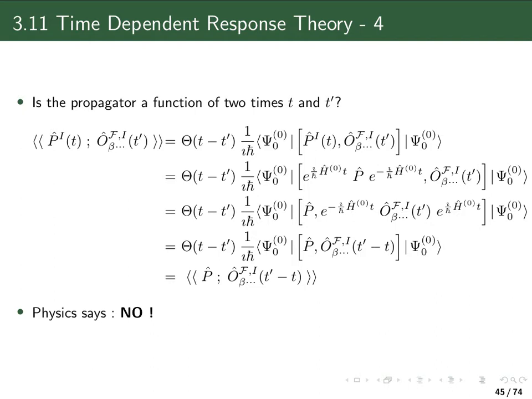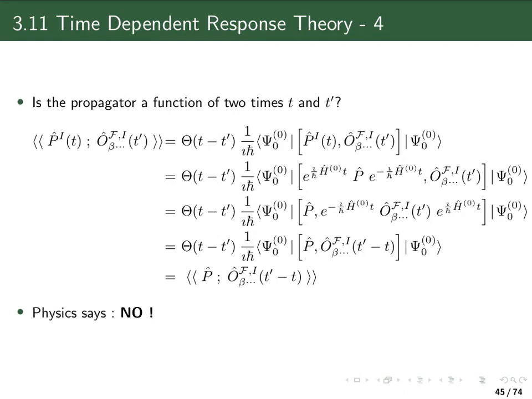So let's see whether we can also show that this response function in the time domain actually is only a function of the time difference between the two times. Well, here's the definition of it. And let's write now the transformation to the interaction picture out explicitly here for the operator P, which I have here with the two exponential operators with the unperturbed Hamiltonian.